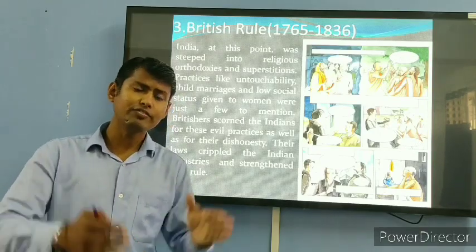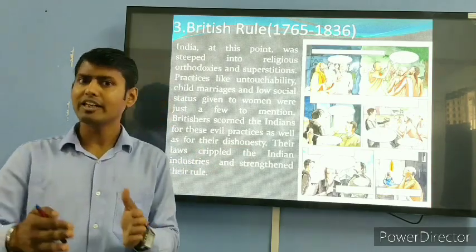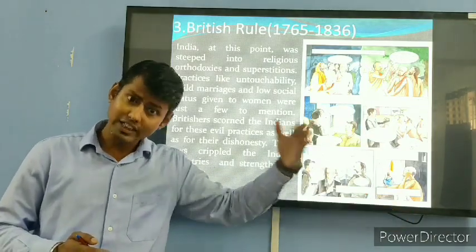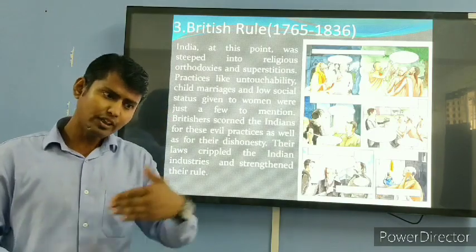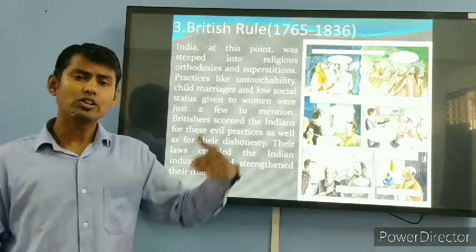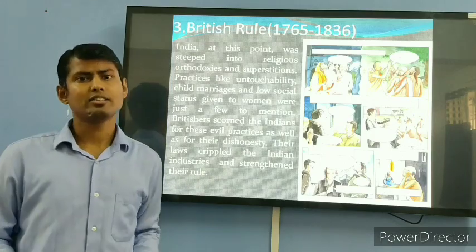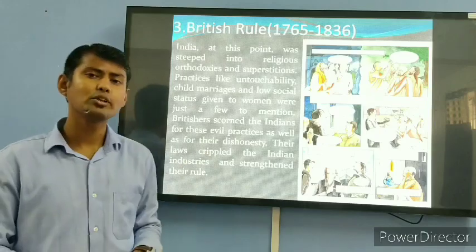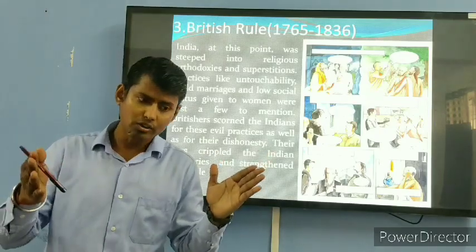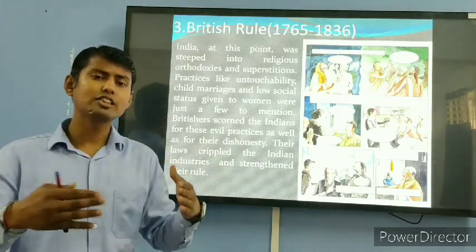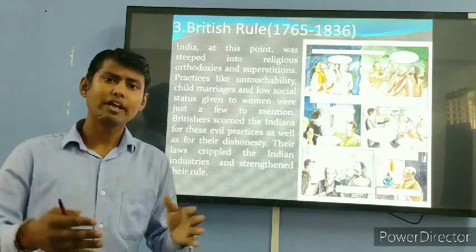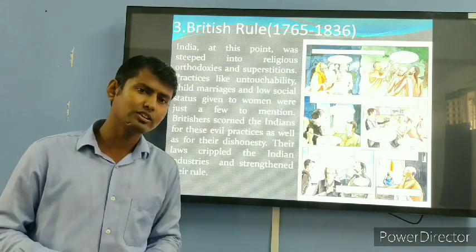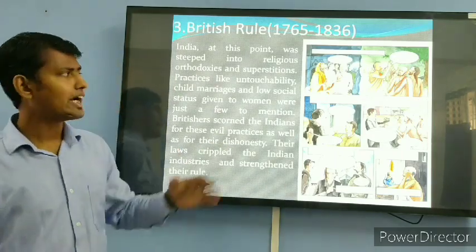The general belief of the countrymen, especially the Hindu community, was that if somebody went to another country like the UK, crossing the seas, he or she would lose his religion. He wouldn't be a Hindu. If he came back, they would not treat him as a Hindu, because of the orthodox religious practices or superstition made by the countrymen. So that was the